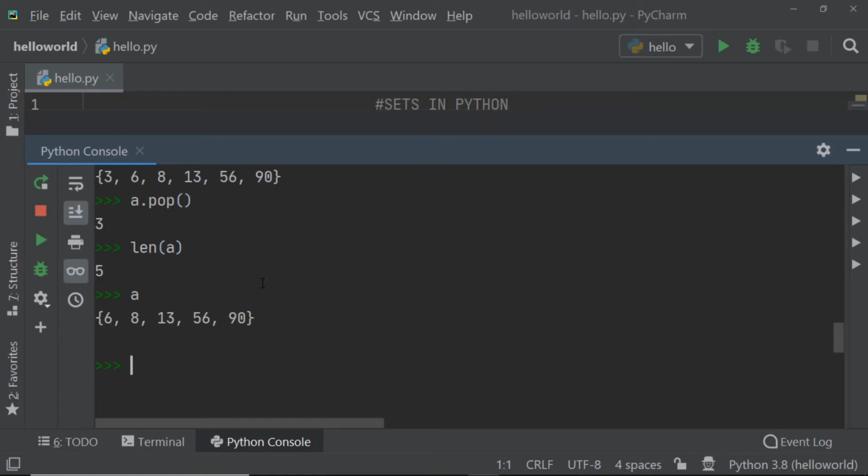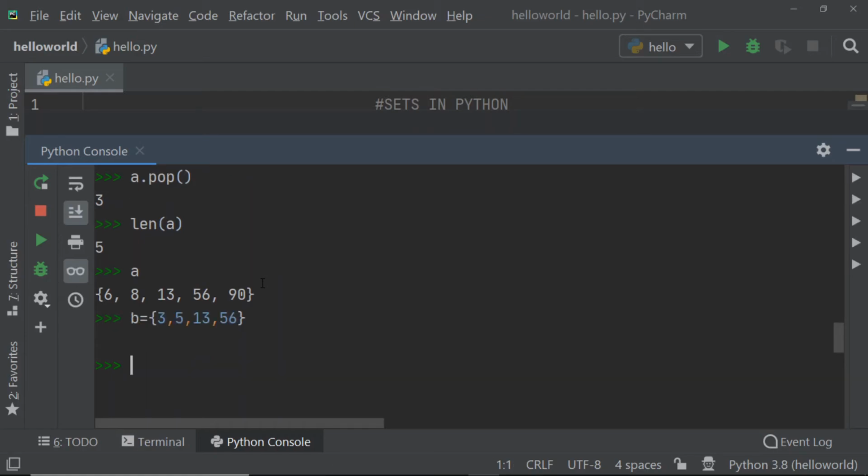There are two interesting methods that we can try in set, that is union and intersection. For that I require two sets together. Right now I am having a single set, that is A. So I will quickly create another set, that is B, and I will add 2 or 3 elements in it. So I am adding 3, 5 and then 13 and let's say 56. Okay, so I have created two sets right now, a set A and a set B.